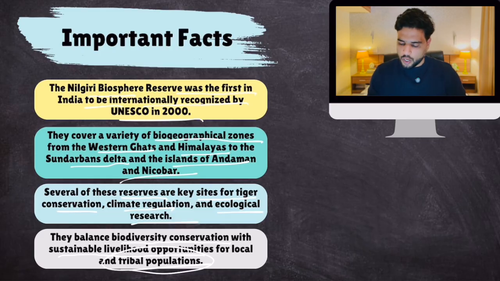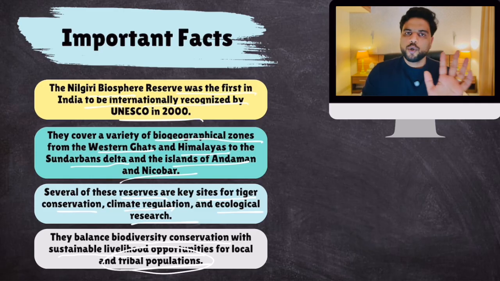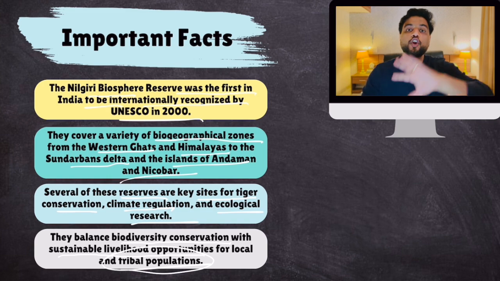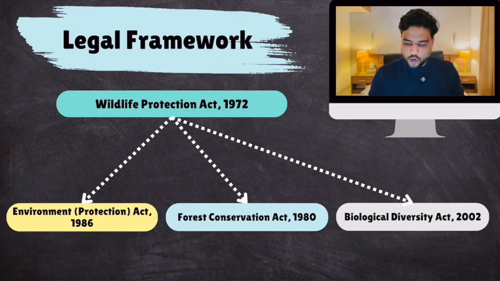Okay. Now, you know that these biosphere reserves have to be protected. India has to follow the rules and regulations mentioned by UNESCO's MAB program. But in India, there has to be a legal framework. So, which laws of India basically allow protection of these biosphere reserves? Basically, these biosphere reserves are protected under which laws of India? Okay. So, let's talk about the legal framework within India. Now, this legal framework is in sync with UNESCO, but there has to be a legal framework in India.